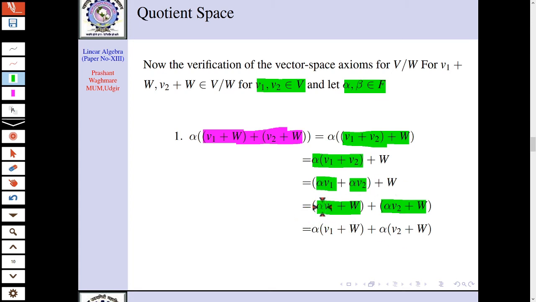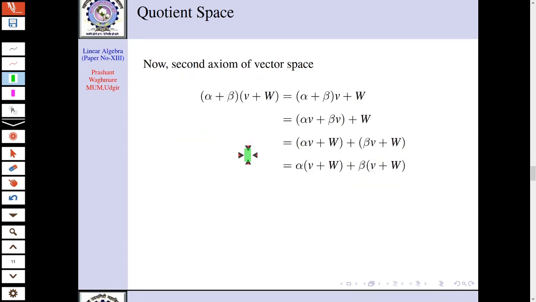Now again you can write down this alpha (v1 + w) is nothing but a multiplication of alpha with v1 plus w. Again this one is multiplication of alpha with v1 plus w, right? So this is the first property, or you can say first axiom of vector space.